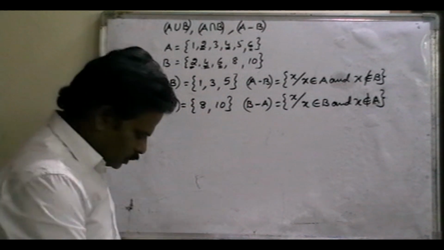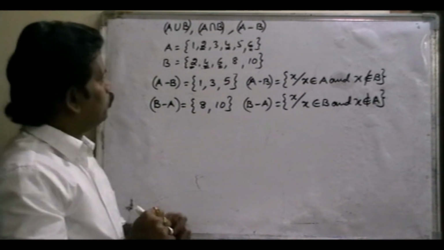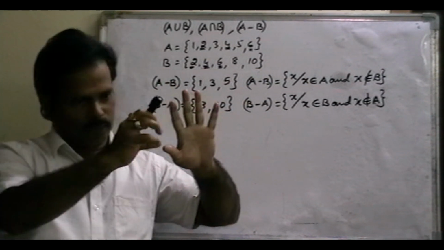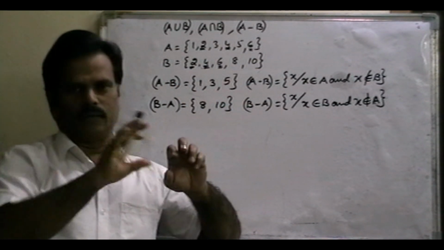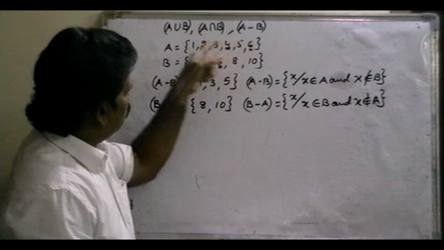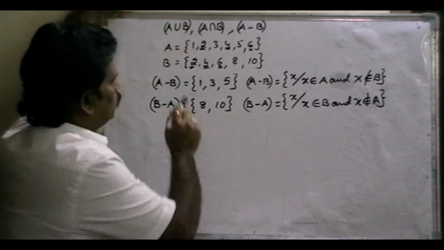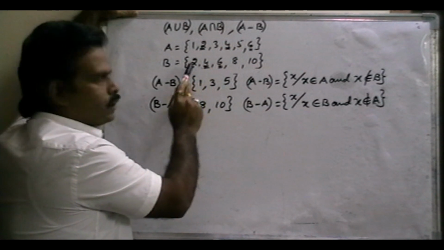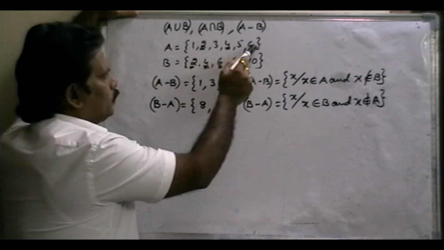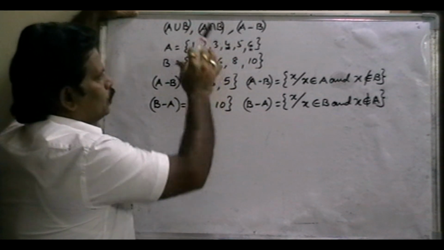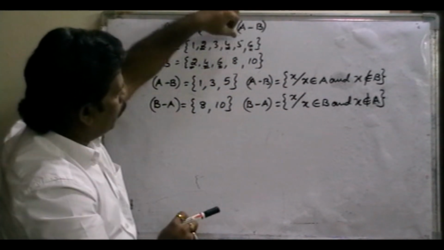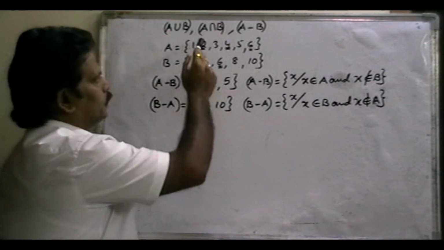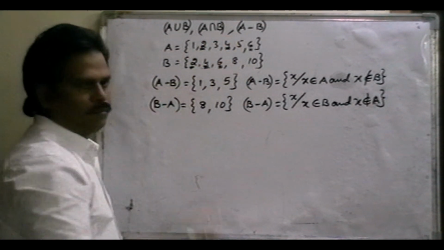Right? So the important part, A minus B. From the A set, minus means remove the B set elements. If any elements in A also belong to B, yes, 2, 4, 6 are the elements which belong to B also. So these are B set elements, remove them. Only 1, 3, 5 are the elements in A minus B, because from the A set we removed these B elements.